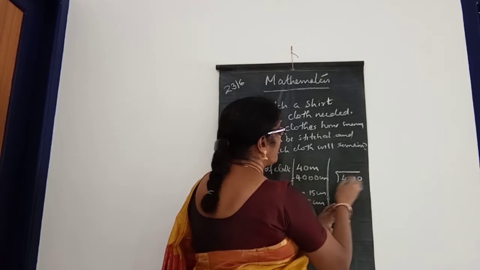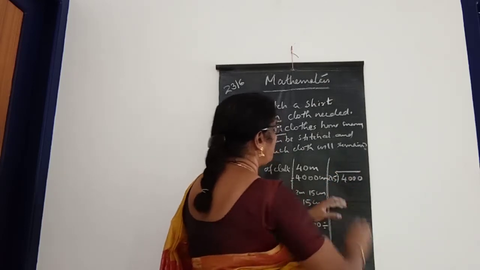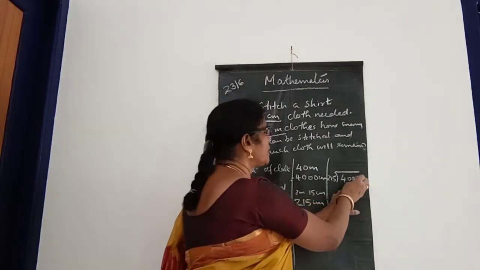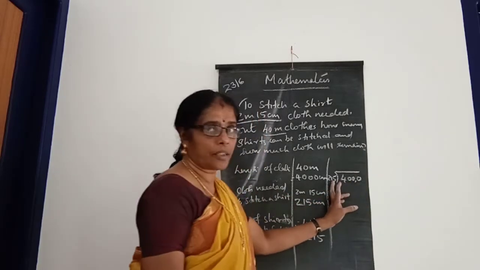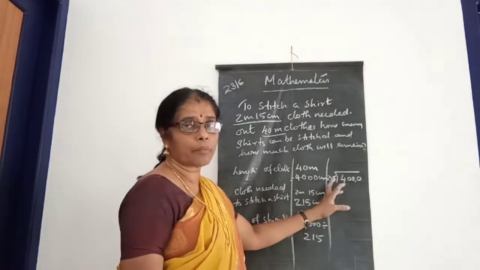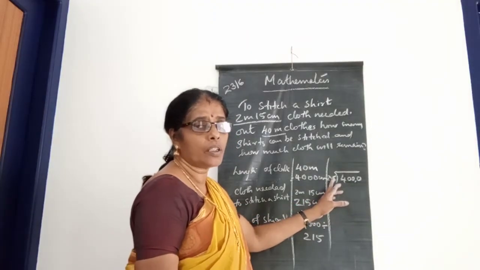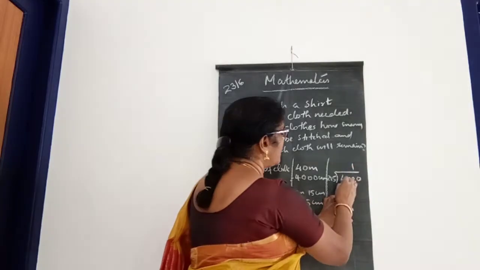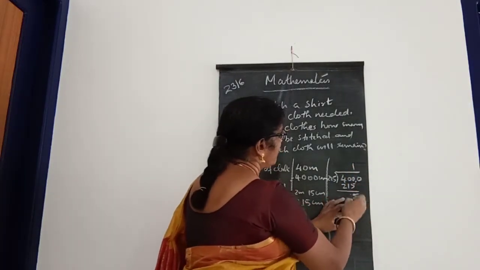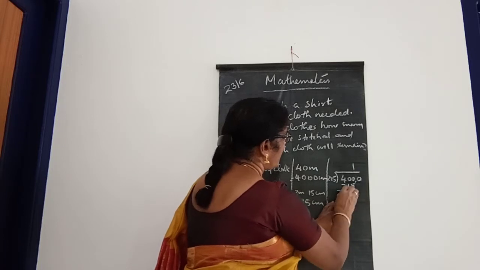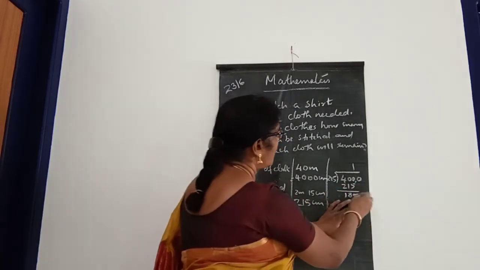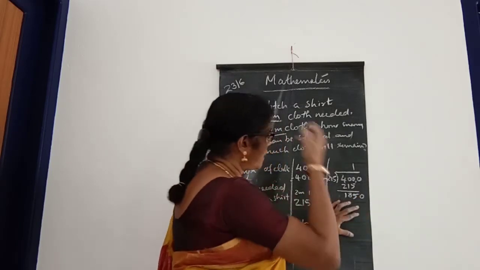4000 divided by 215. Then first you can take 3 digits, that is greater than 215. Then 200 out of 400, 2 times. But this one is 215, so that is 1 time. 215. What is remaining? Then 185. Then 1850.